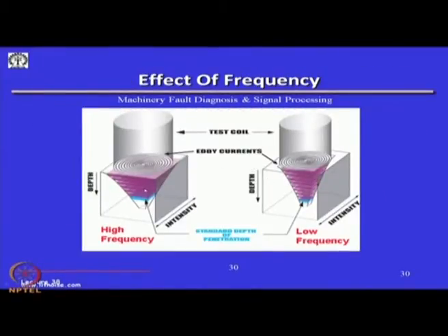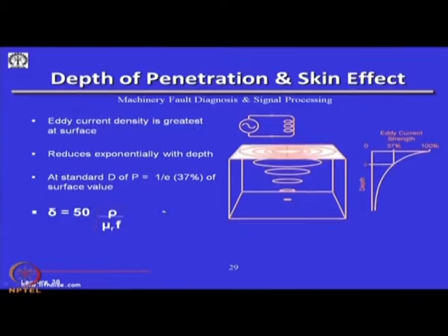So, there is an effect of frequency. If the frequency of excitation in the primary test coil is high, the penetration depth is pretty low, and if the frequency is low, the penetration depth is high, okay, and then you can see the proportionate intensity and depth. These are some things which you have to keep in mind from this expression here, where delta is the depth of penetration.